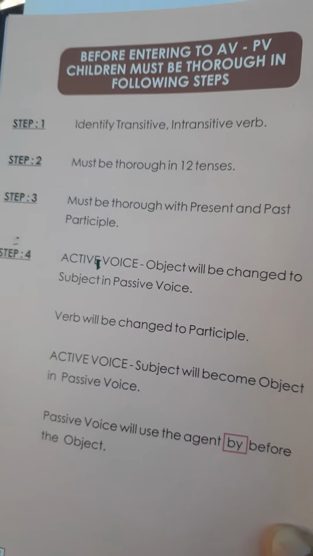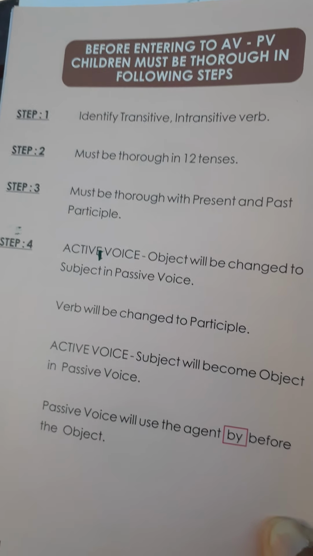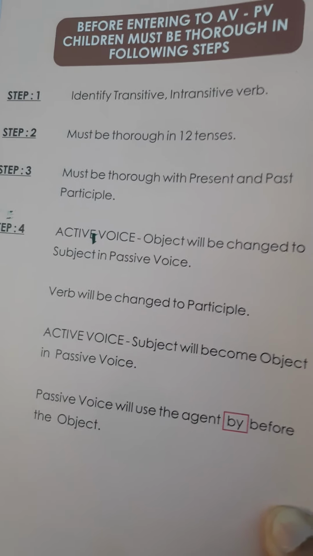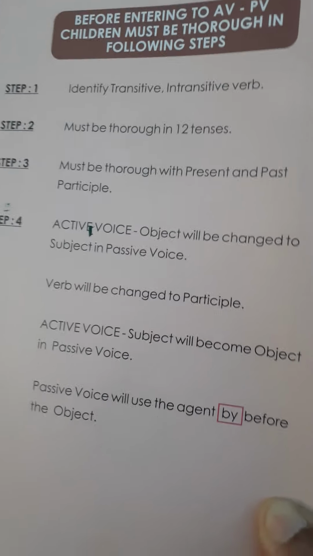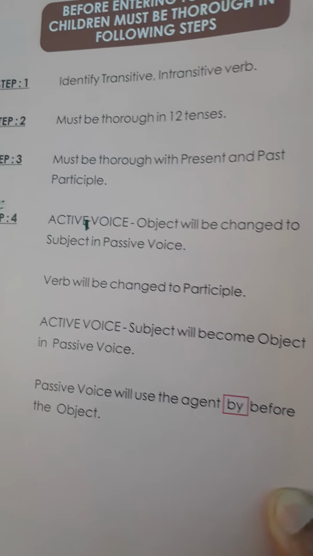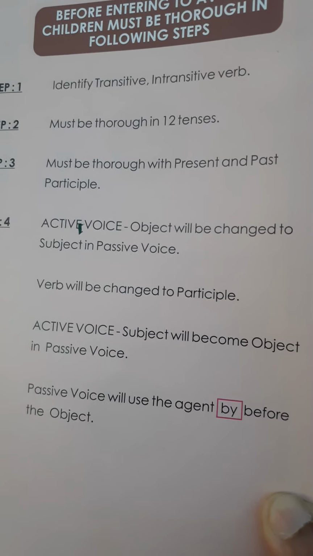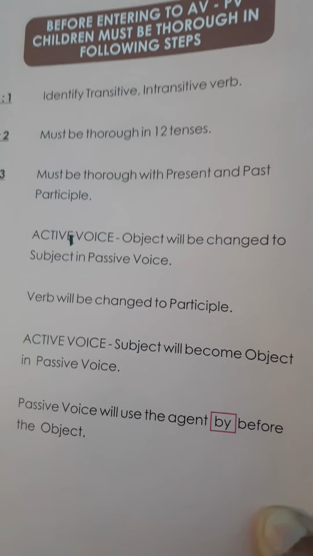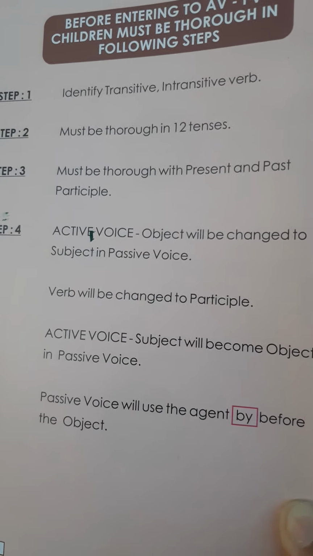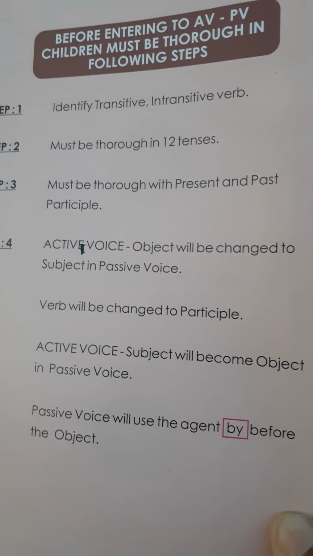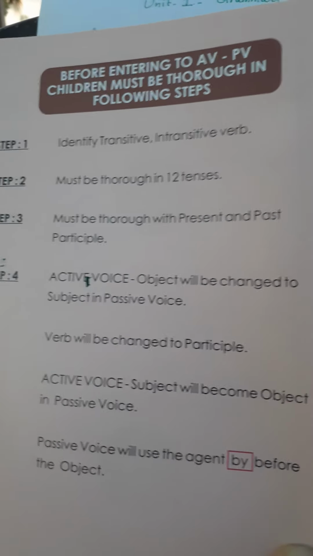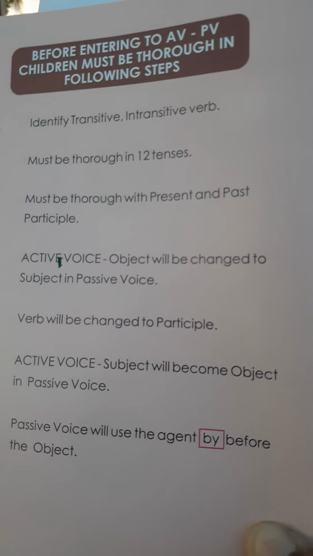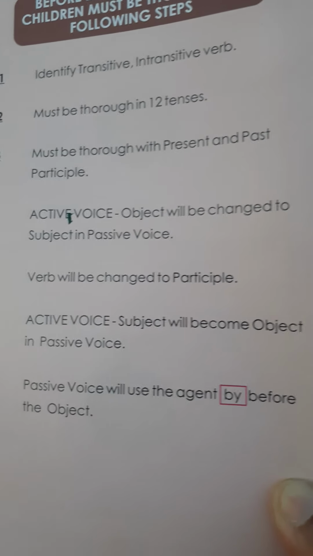Can you see this? Step 1: first we need to identify transitive and intransitive verbs, right? The second step, we must be thorough in the 12 tenses. Step 3, we must be thorough with participles, past participle and present participle. Step 4 is active voice, how the object and subject take place. The object will be changed to subject in passive voice. The verb will be changed to participle.